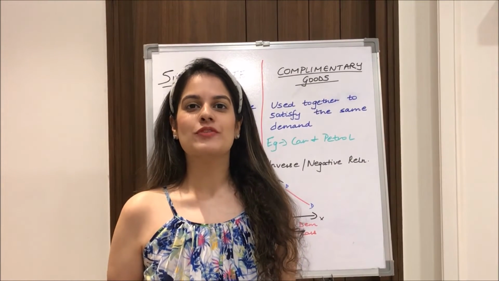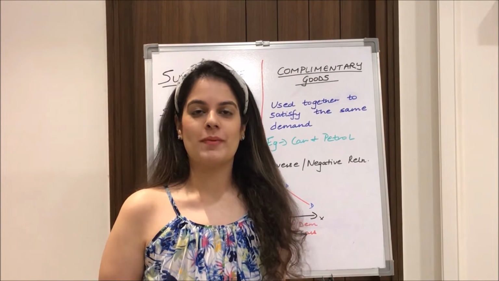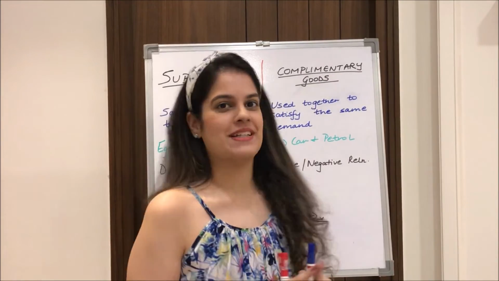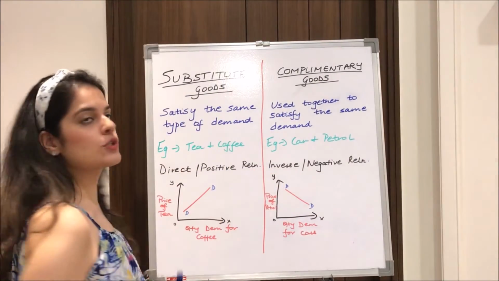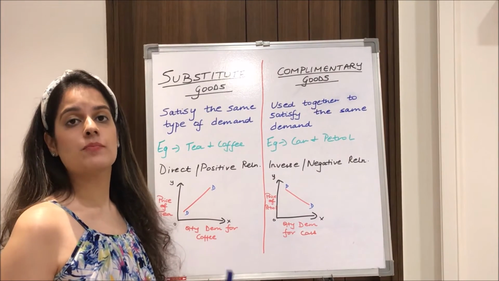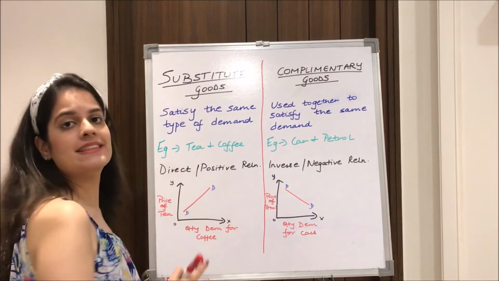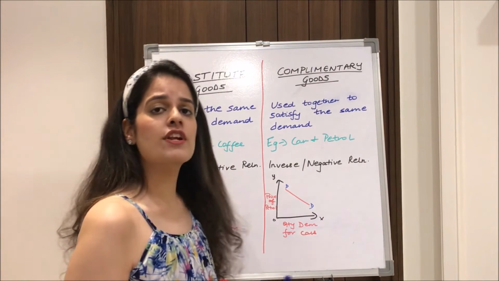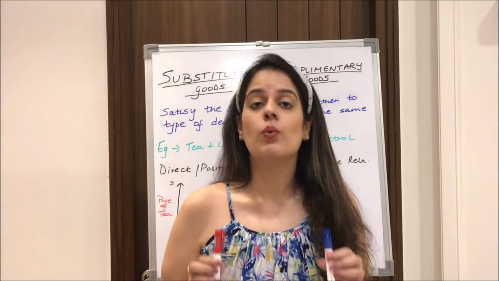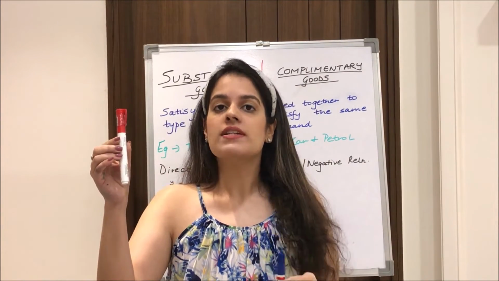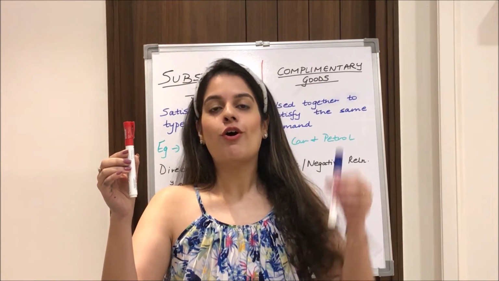So lastly, moving to substitute and complementary goods. Students often tend to confuse these two, so make sure you pay attention. What are substitute goods? Substitute goods are those goods which satisfy the same type of demand. For example, tea and coffee both serve the same purpose, right? So what is the relationship between tea and coffee? We notice that when the price of tea rises, the quantity demanded of coffee also rises.